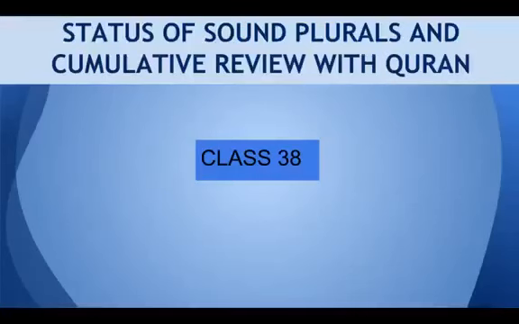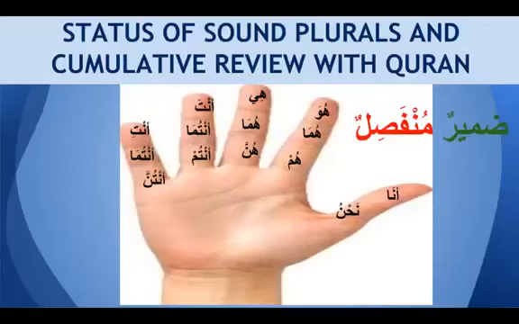So before we go to our class, let's familiarize ourselves with the pronouns as usual. So these are Damirun Munfasilun. They always come as Mubtada and they are always Marfu. Most of the time they come as Mubtada. And what are these? Huwa, Huma, Hum, Hiya, Huma, Hunna, Anta, Antuma, Antum, Anti, Antuma, Antunna, Ana, Nahnu.